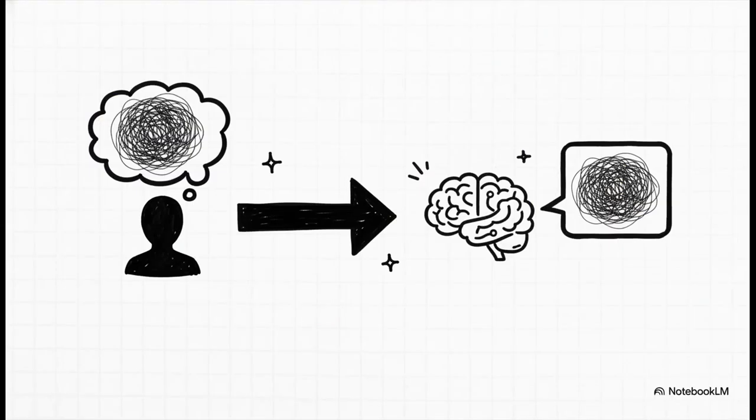Think about it like this. A vague prompt always equals a vague answer. Unlike a human coworker, an AI isn't going to tap you on the shoulder and say, "Hey, I don't quite get what you're asking for here. Can you clarify?" It never pushes back. It just spits out its best guess. And a best guess based on a vague prompt is, well, it's always going to be a vague answer. For example, if you don't tell the AI exactly who the reader is, it defaults to writing for no one in particular, which is exactly what the output ends up sounding like.